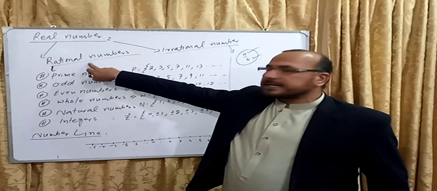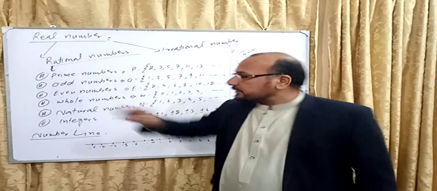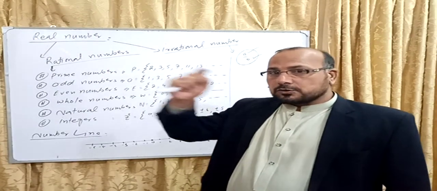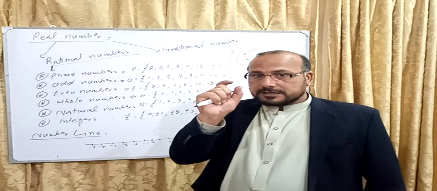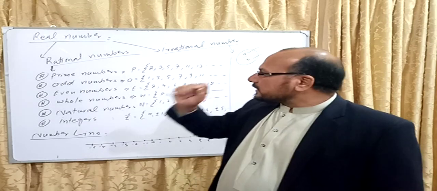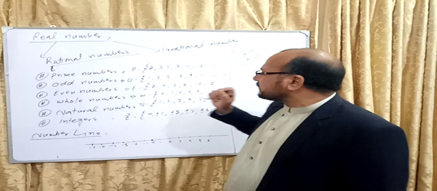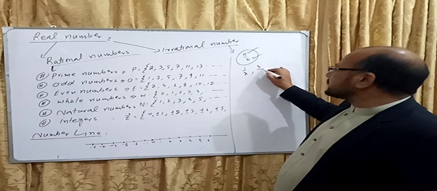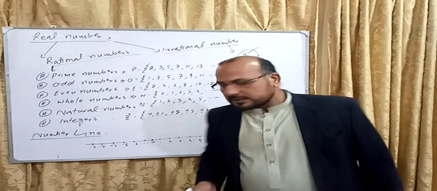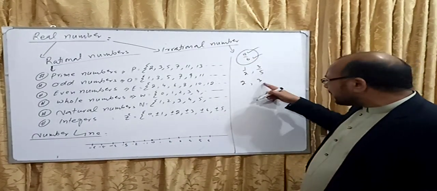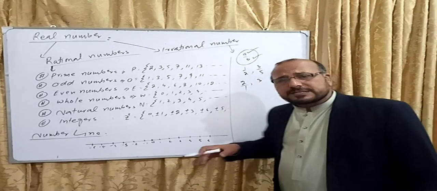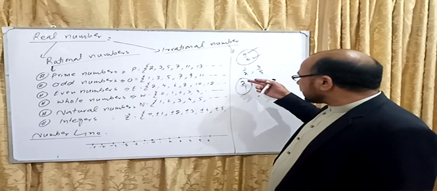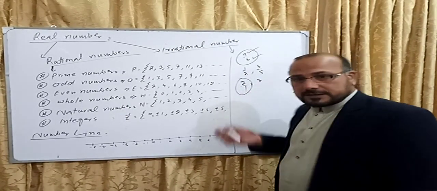Listen to the definition of rational number. The numbers which can be written in the form of a over b, a over b meaning fractional, yani kasri halat, are basically called rational numbers. For example, 1 over 2, for example 3 over 5, these are rational numbers. We can say 2, 3 are also rational numbers, because every number is divisible by 1. So we can say that 2 by 1 is a rational number, because here we have the fractional form.